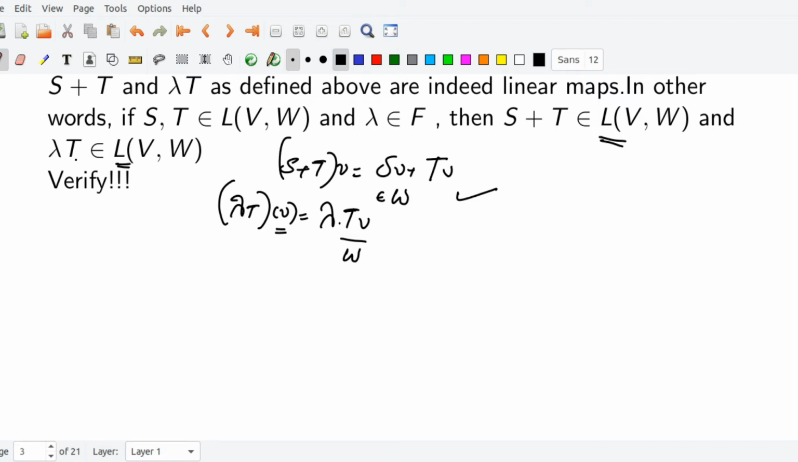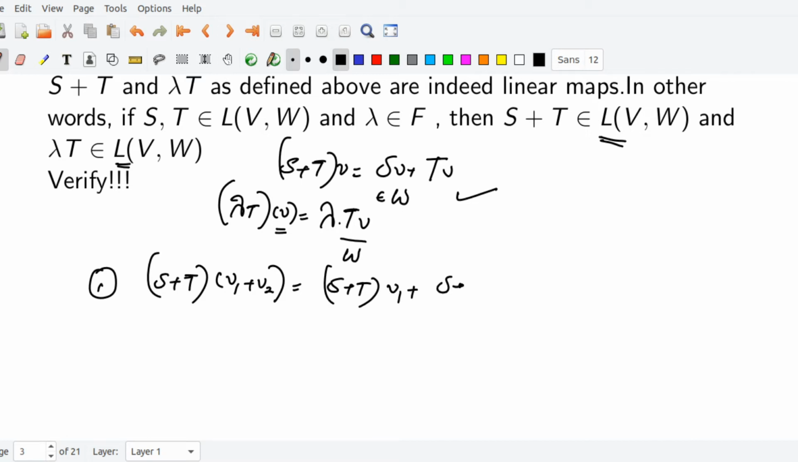Similarly, you can check that lambda T is a linear map from V to W. Okay, so I have to show that S plus T is a linear map. For that, we have to show that S plus T of V1 plus V2 equals S plus T of V1 plus S plus T of V2.